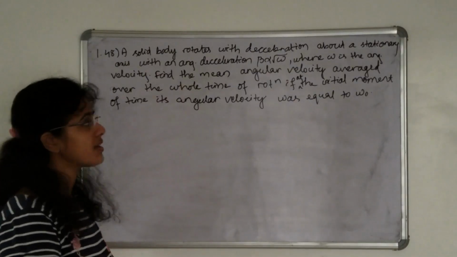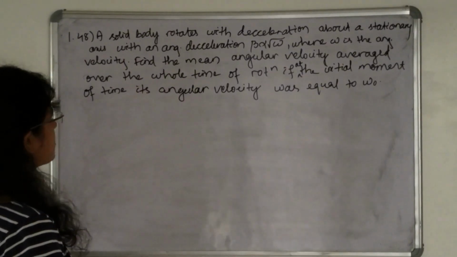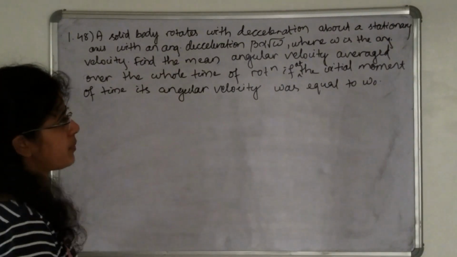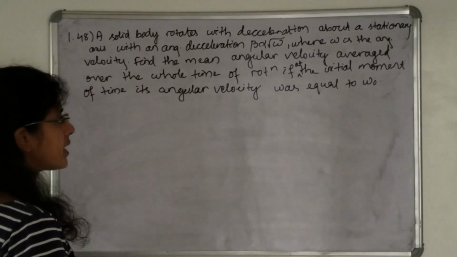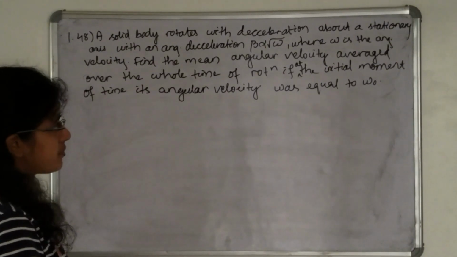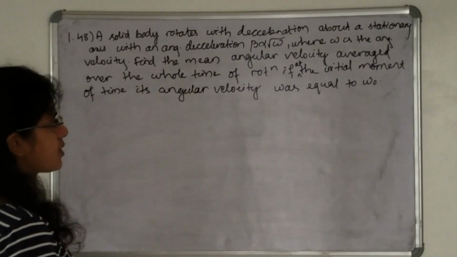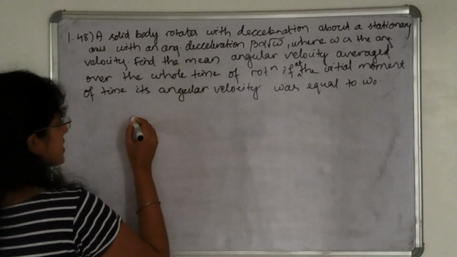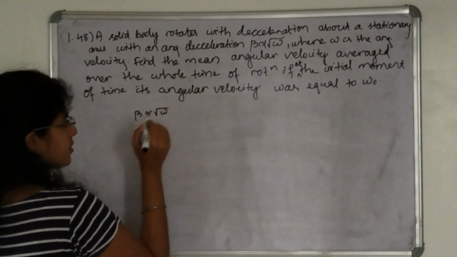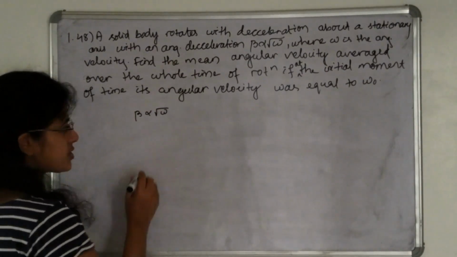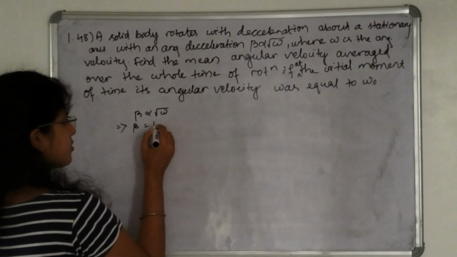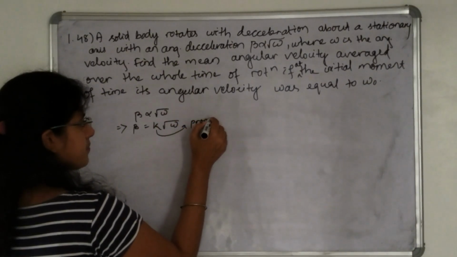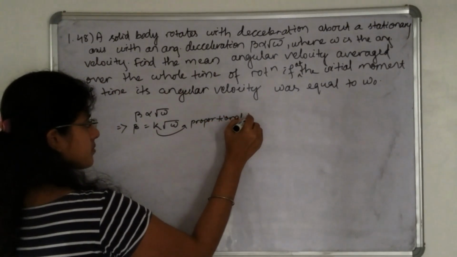Okay, so the next question is: a solid body rotates with deceleration about a stationary axis with an angular deceleration beta proportional to root over omega, where omega is the angular velocity. Find the mean angular velocity averaged over the whole time of rotation if at the initial moment of time its angular velocity was equal to omega naught. So beta is equal to k into root over omega, where k is a proportionality constant.